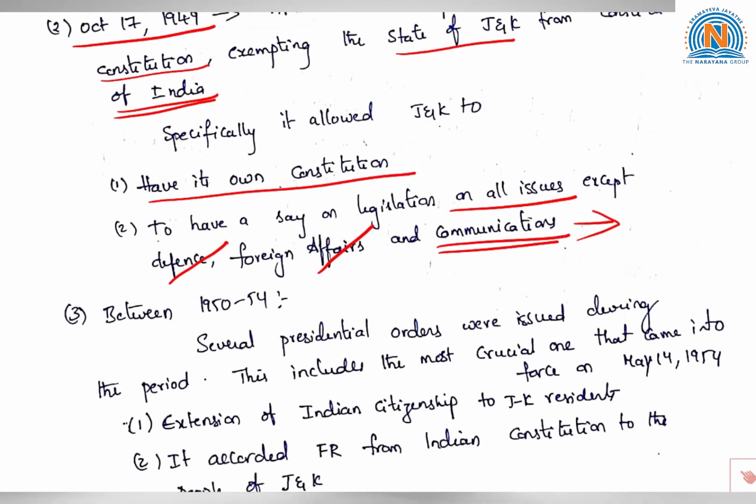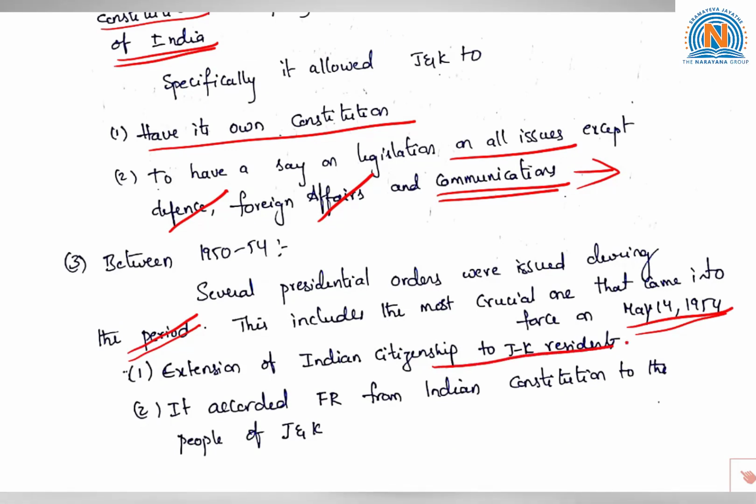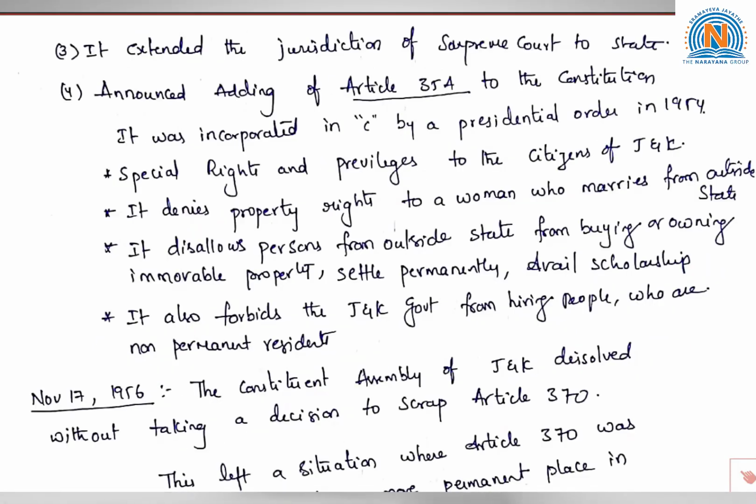Between 1950 and 54, several presidential orders were issued. This includes the most crucial one that came into force on May 14, 1954: extension of Indian citizenship to Jammu and Kashmir residents. It accorded fundamental rights from the Indian Constitution to the people of Jammu and Kashmir. It also extended the jurisdiction of the Supreme Court to the state, and the important provision through the presidential order is the adding of Article 35A to the Constitution.